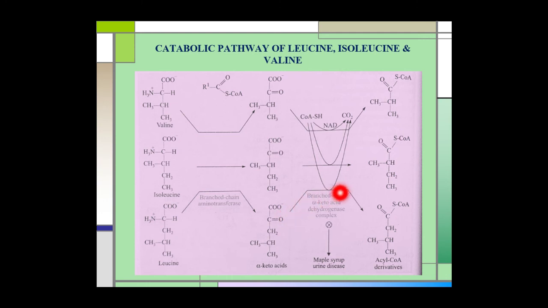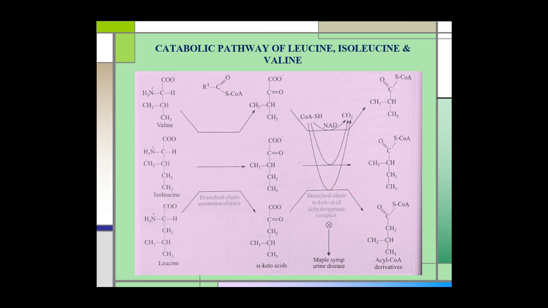And the second enzyme, the branched-chain alpha keto acid dehydrogenase complex, catalyzes the oxidative decarboxylation of these corresponding alpha keto acids, releasing the carboxyl group as carbon dioxide and producing their acyl coenzyme A derivatives. 5 cofactors, TPP, FAD, NAD, lipoate and coenzyme A, participate in this reaction.